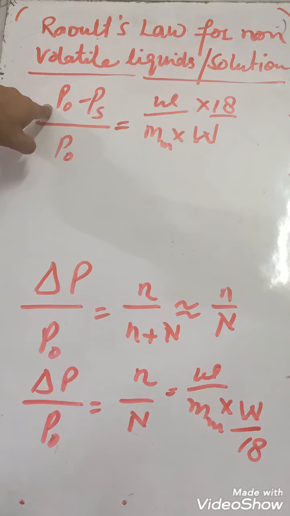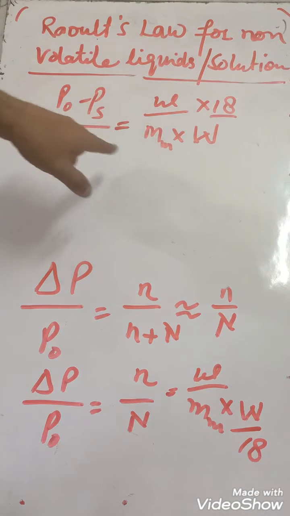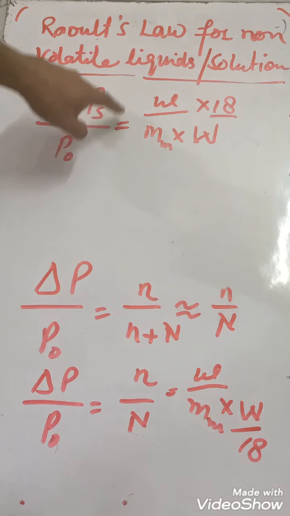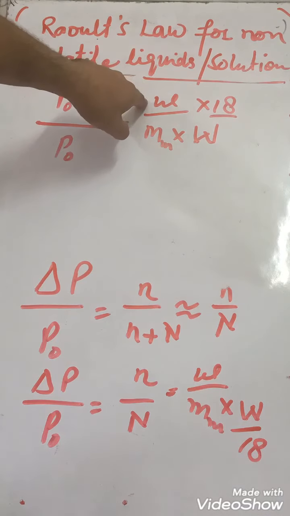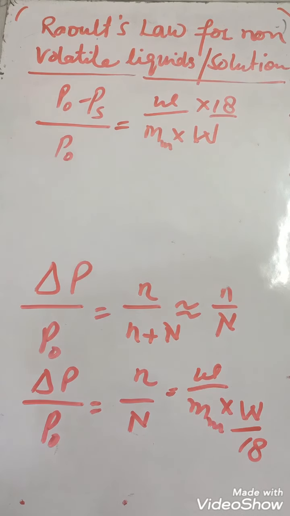what is the vapor pressure of pure water? It is known. Water will be boiled, and we can find out its vapor pressure. When 5 gram glucose is dissolved, then we will calculate the vapor pressure of the solution. Then we can find out this value. 5 gram you have taken, 100 gram you have taken. So you can find out the molar mass.